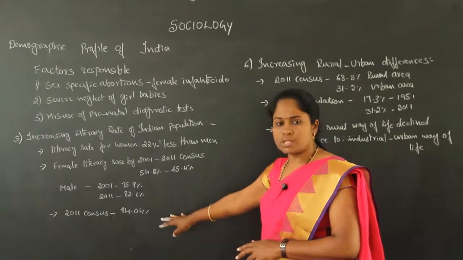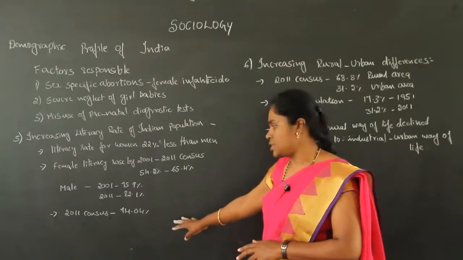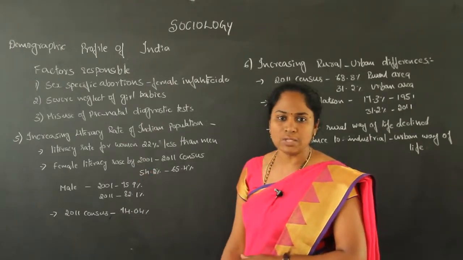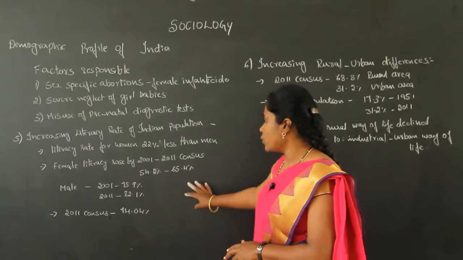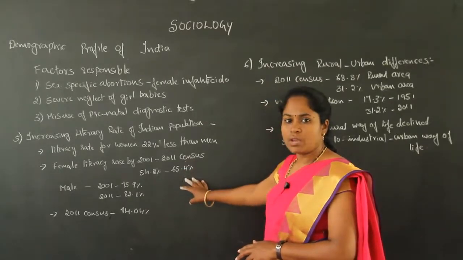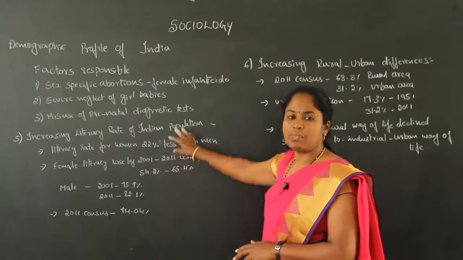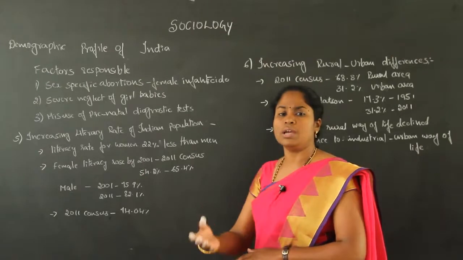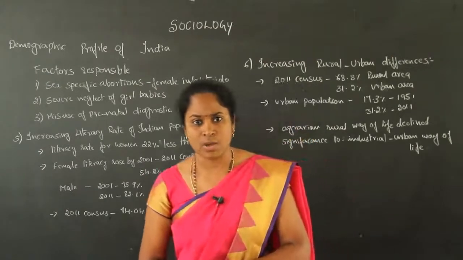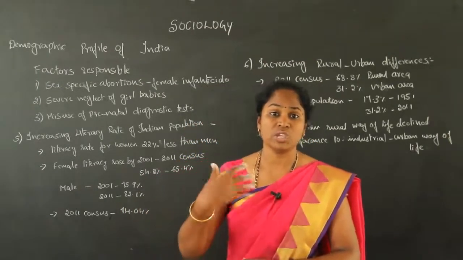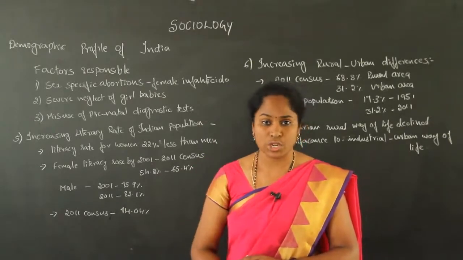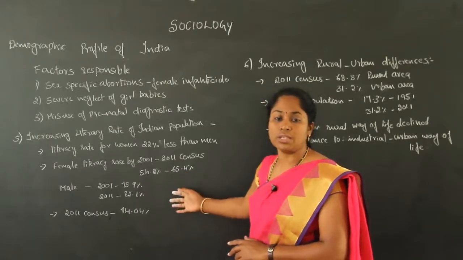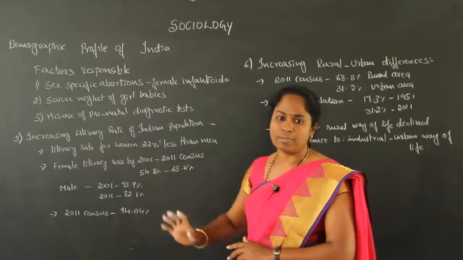Then overall, in the 2011 census report, we have a 74.04% literacy rate in Indian society. And if people are literate, that will help society, so we have different schemes. For example, compulsory education till 14 years, where there is free and compulsory education and the child can go to school and get education freely. This is to improve the literacy rate of society, and this will help society's development.